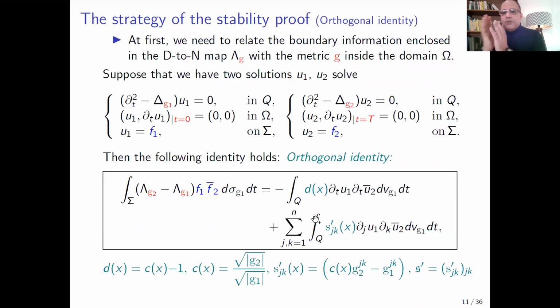We need to modify this orthogonal identity. We apply it to some cutoff function applied to the solution, in order to make the difference between the partial Dirichlet Neumann maps appear. So globally, the strategy is the same, but we need to modify many technical parts of the proof.